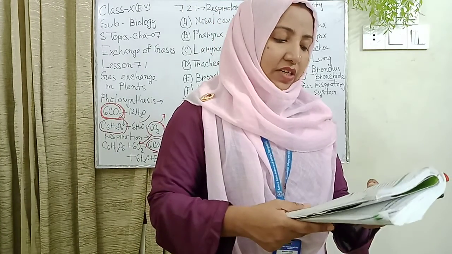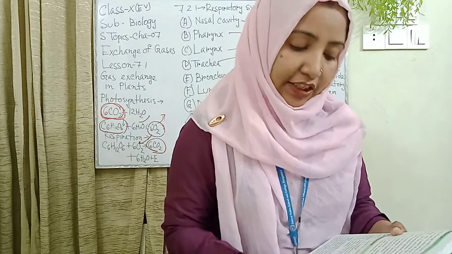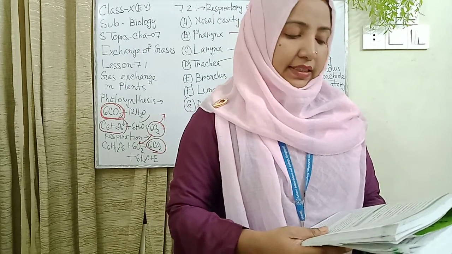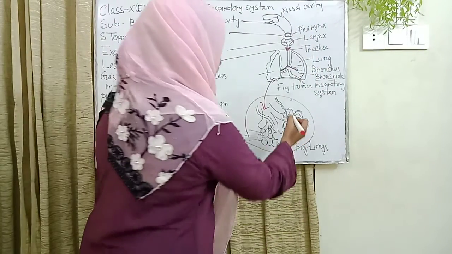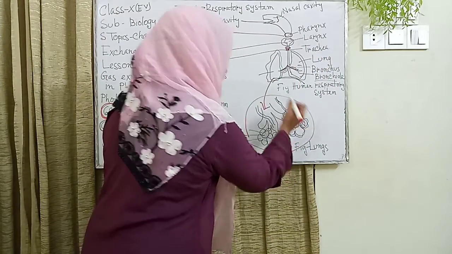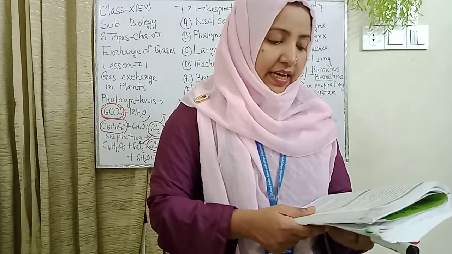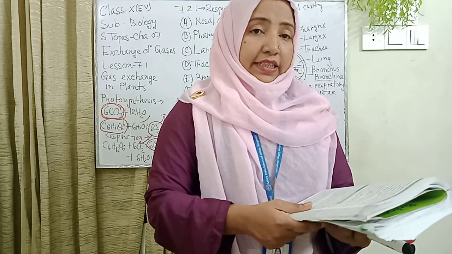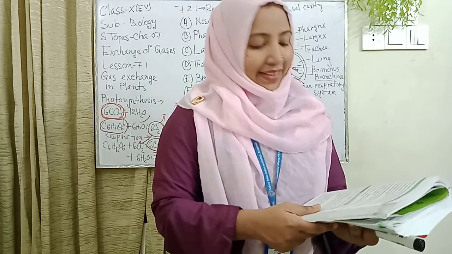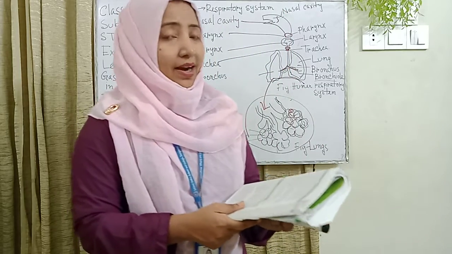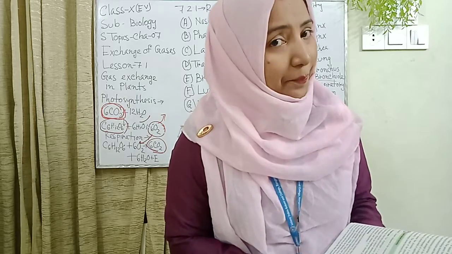Each alveolar wall is composed of a single layer of epithelial tissue. The alveoli are surrounded by a meshwork of capillaries, and this structure is the capillaries. Okay, when air enters the alveolus, it expands like a balloon and later contracts automatically. The walls of the alveoli and blood capillaries are so thin that gaseous exchange occurs between them.